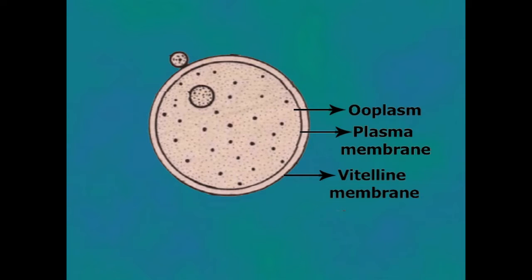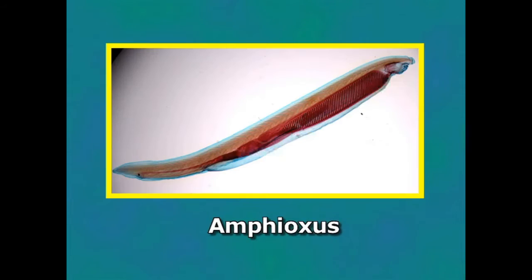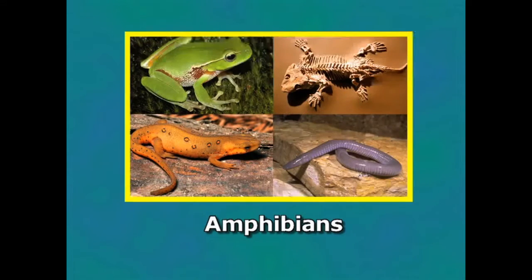It is found in the eggs of animals like insects, molluscans, echinoderms, amphioxus, amphibians, birds. Vitelline membrane is very transparent and thin and is formed of fibrous protein and mucopolysaccharides.